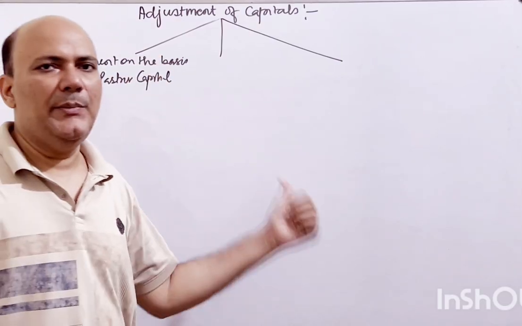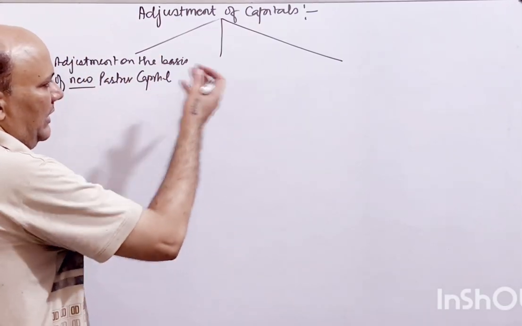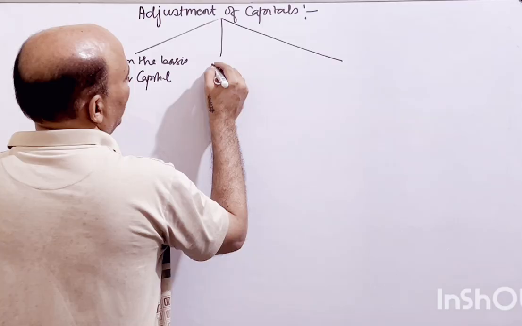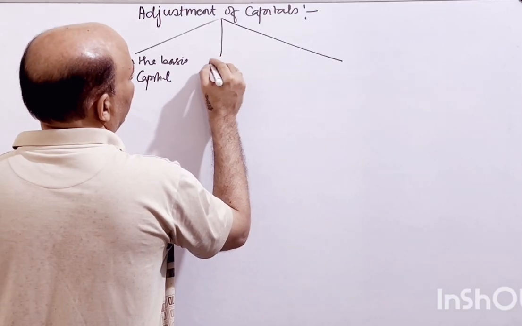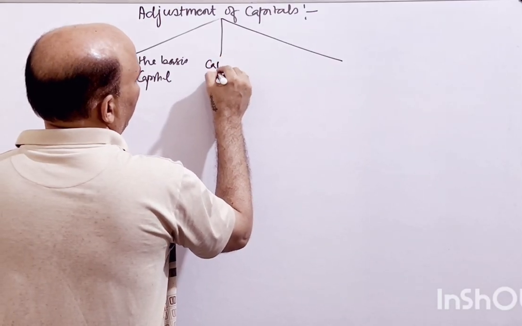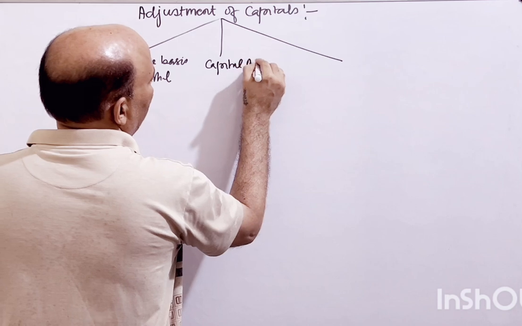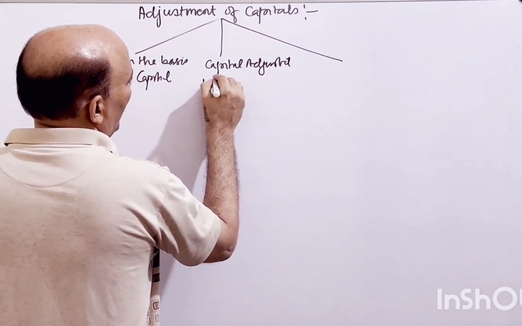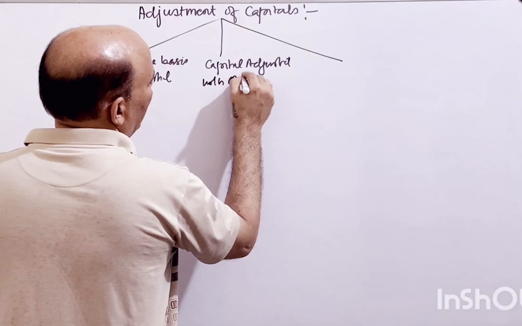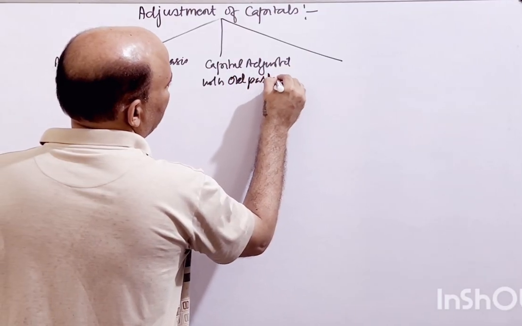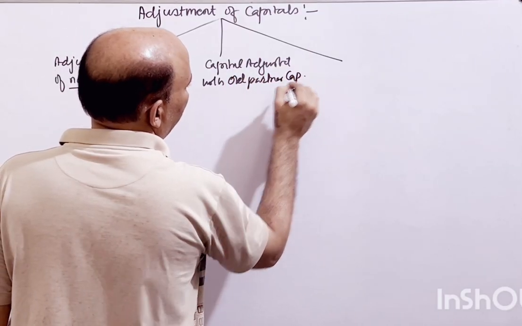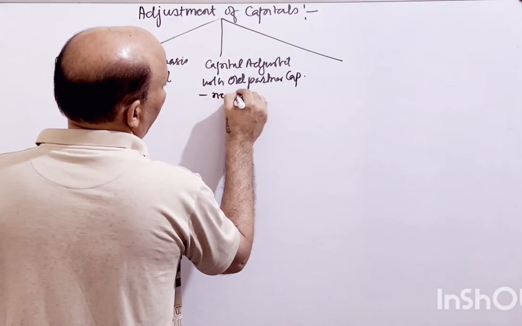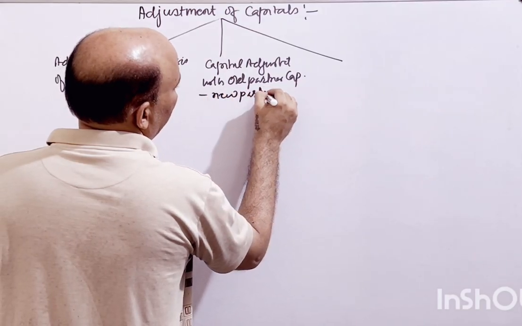old partner's capital, right? Then the other way around, capital adjusted with old partner's capital, new partner has to bring accordingly.